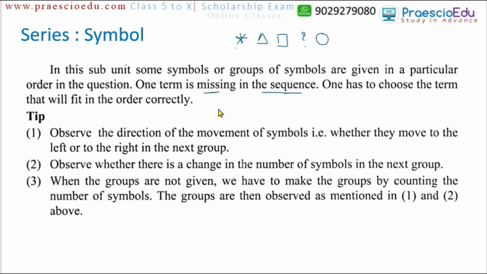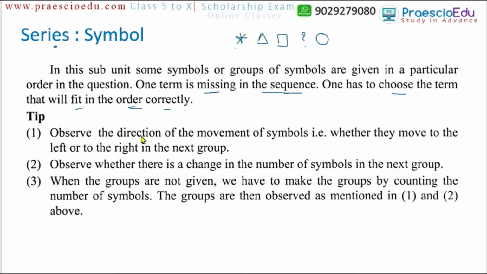There are four options given, and from the four options we have to choose the perfect one which fits the order correctly. Order means the series or sequence order. That is a sequence, a continuity, so it has to be continued. So we choose the perfect option so that the sequence or logic is continued.